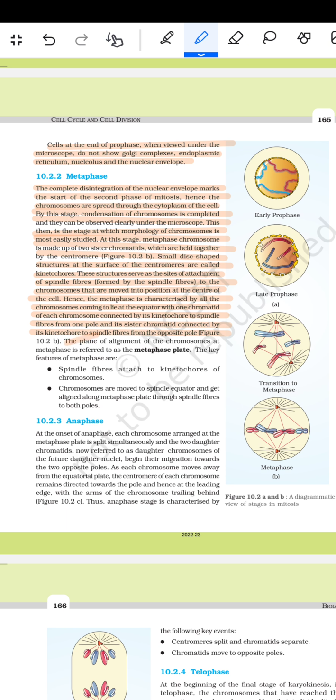The plane of the alignment of the chromosomes at the metaphase is referred to as the metaphase plate. The key feature of the metaphase is the spindle fibers attached to the kinetochores of the chromosomes. Chromosomes are moved to the spindle equator and get aligned along the metaphase plate through the spindle fibers from both poles.